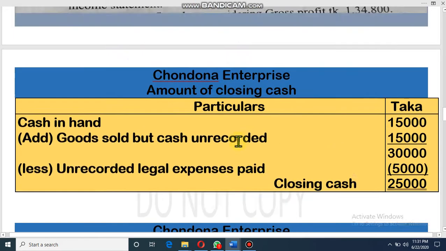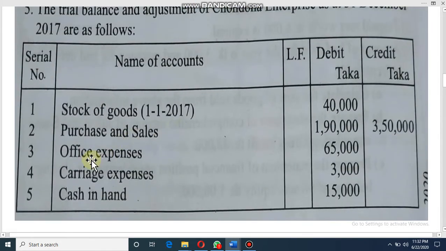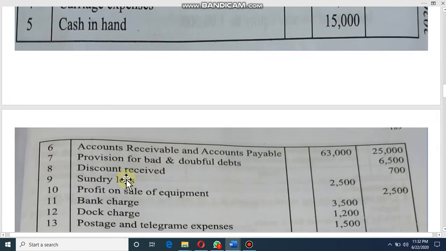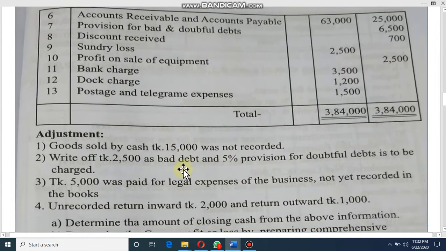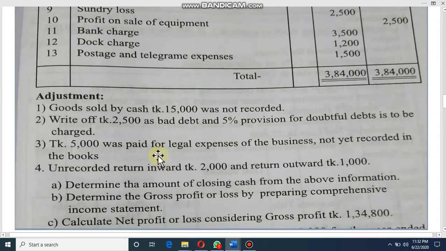Dear student, look at the question. Here we have sales 3,50,000. This is not net sales. If there is any sales return, we have to subtract it. If there is any unrecorded sales, we have to add it. So look at sales here, no other item. Goods sold by cash not recorded, that means this is unrecorded sales, so we have to add it.